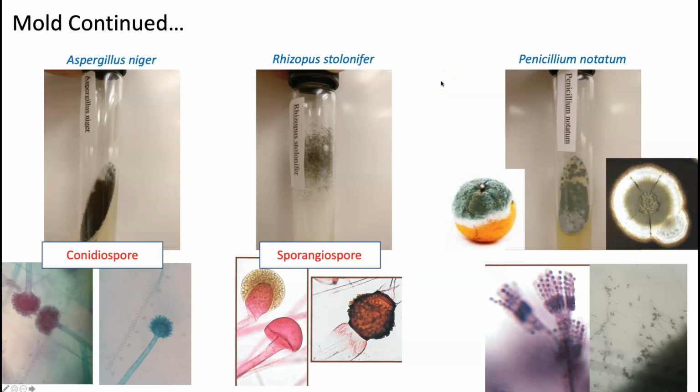And then lastly, penicillium. What type of spore does penicillium produce? I think this is a little bit easier to tell than the aspergillus, do you think? It definitely doesn't look like the sporangiospore here. That is a conidiospore.